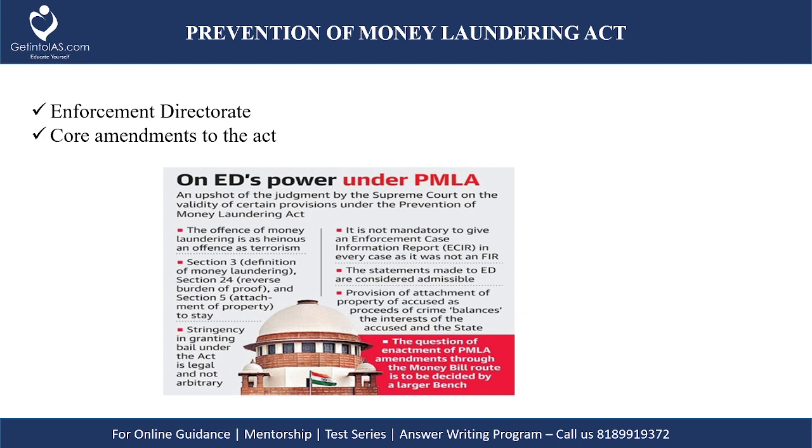The origin of this directorate goes back to 1st May 1956 when an enforcement unit was formed in the Department of Economic Affairs for handling exchange control law violations under the Foreign Exchange Regulation Act of 1947. The prime objective of the Enforcement Directorate is the enforcement of two key acts of India. The first is the Foreign Exchange Management Act of 1999, FEMA, and the Prevention of Money Laundering Act of 2002.